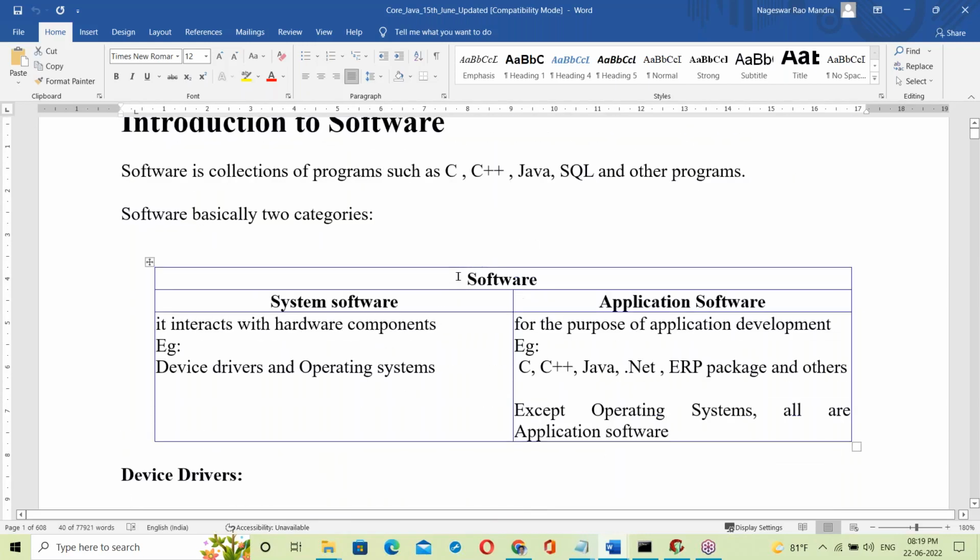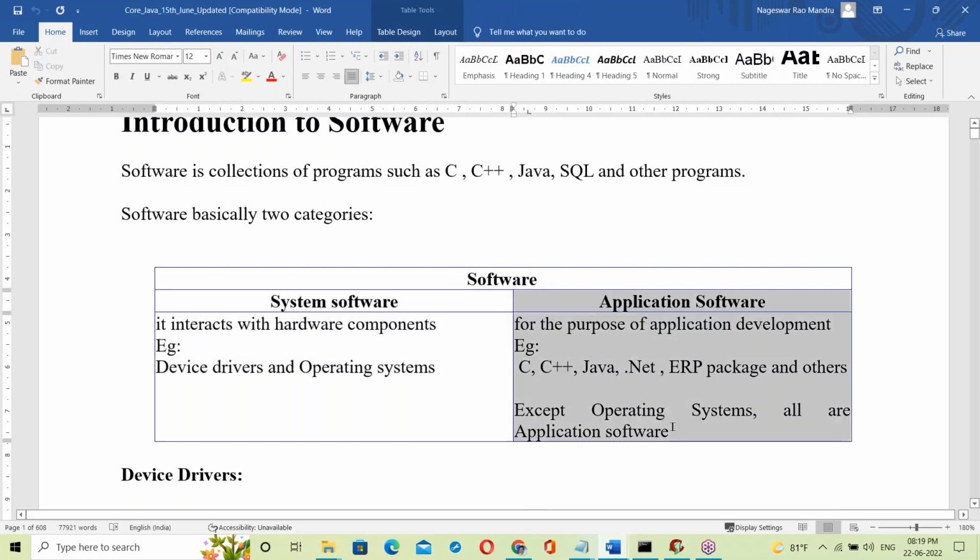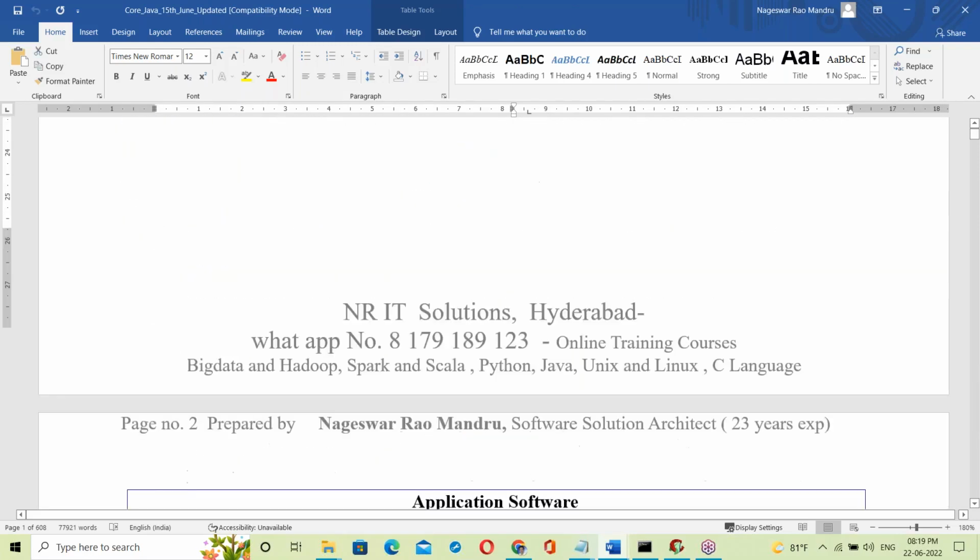Now here, software has system software, next application software. So what is Java? Java is application software. Java runs on top of the OS. It's application software. Now let us move to application software.